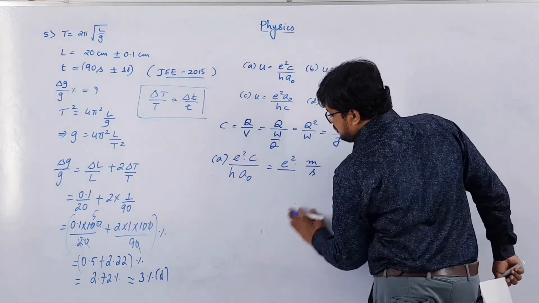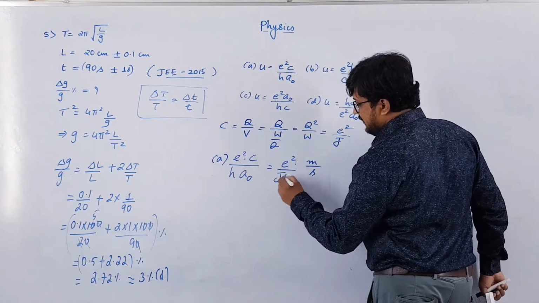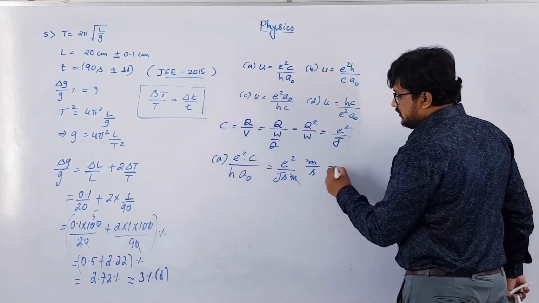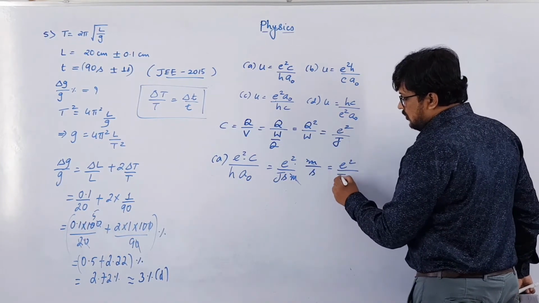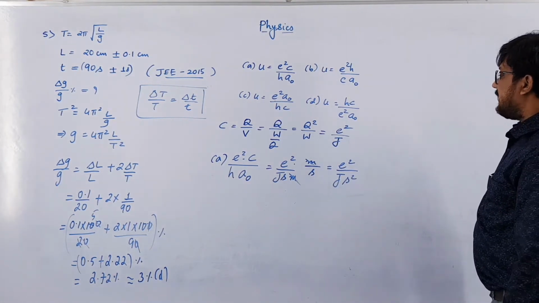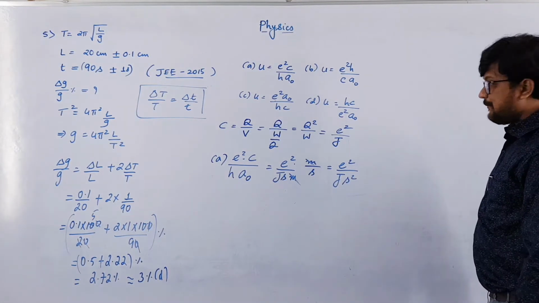So instead of H, I am writing here joule second into A naught is radius, is meter. So meter will get cancelled. So this will be equal to E square over joule second square. So obviously this is incorrect.